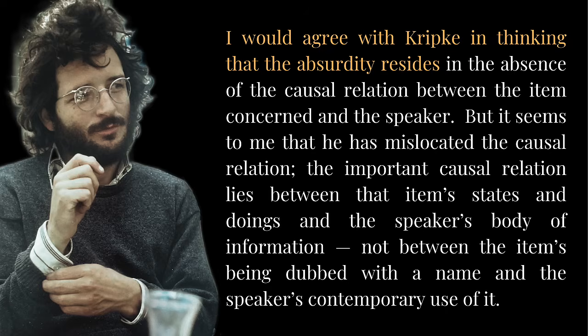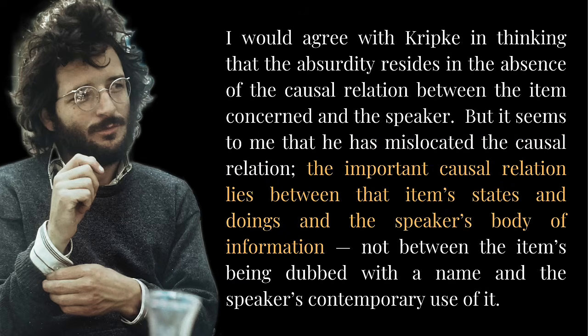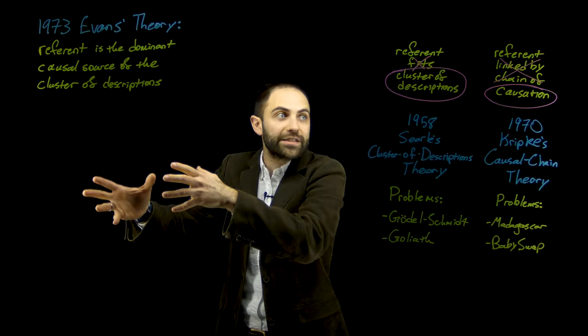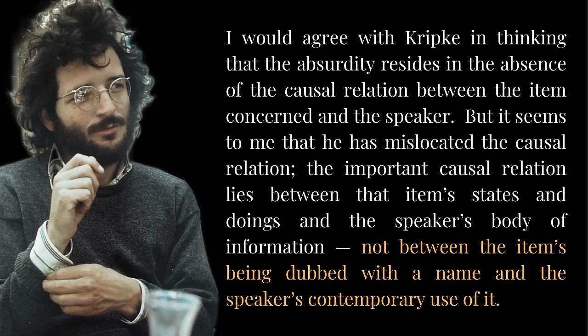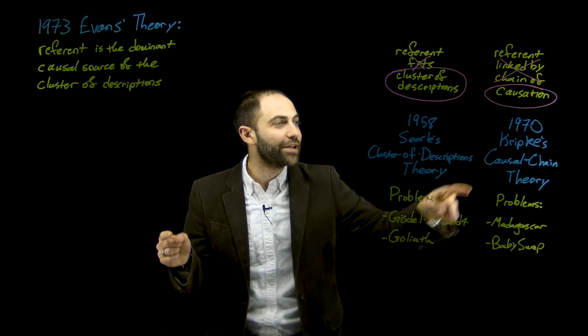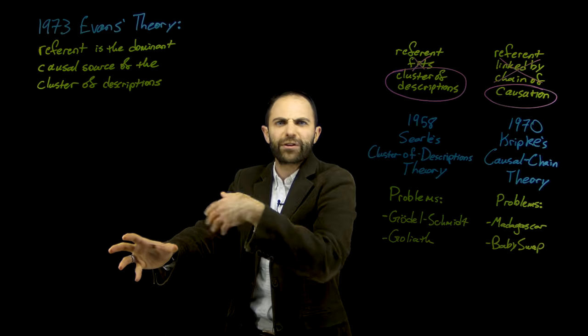I would agree with Kripke in thinking that the absurdity resides in the absence of any causal relation between the item concerned and the speaker. But it seems to me that he, that is Kripke, has mislocated the causal relation. The important causal relation lies between that item's states and doings and the speaker's body of information. Evans thinks that the relevant causal connection is between the object in the world and what it does and the information or the descriptions, not between the item being dubbed with a name and the speaker's contemporary use of it. The relevant causation is not that causal chain that Kripke identified between this dubbing ceremony, this naming ceremony, and then the contemporary use of the name.